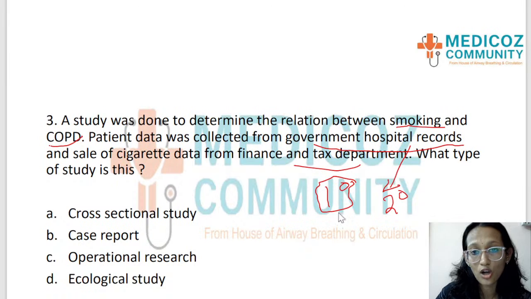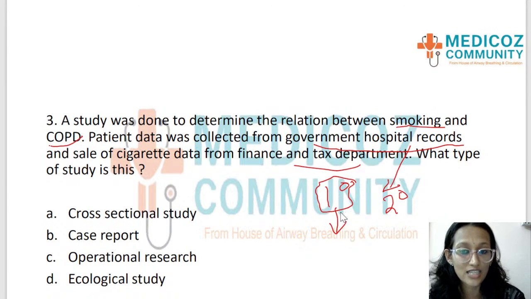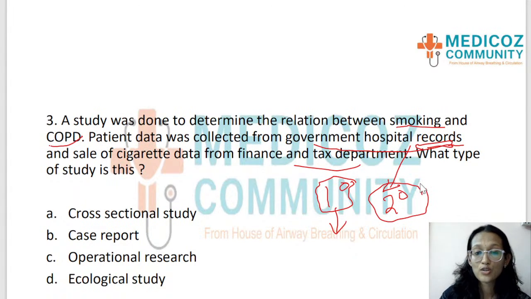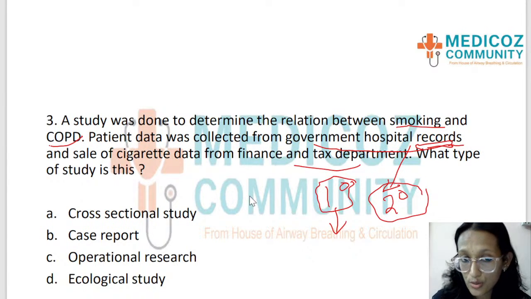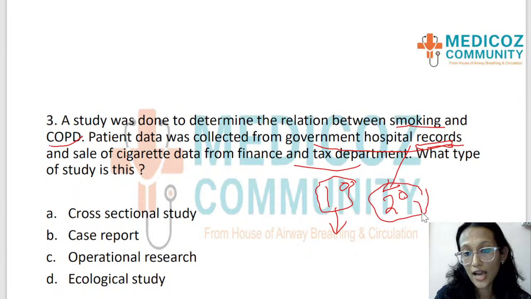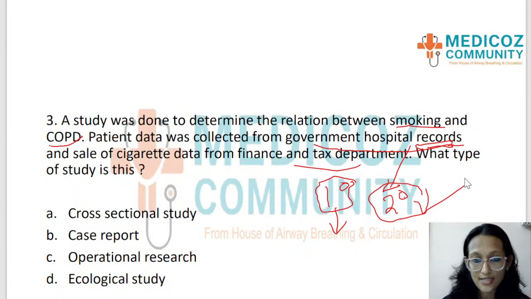So that is called primary data, when you directly interview people and get data from their mouth. Whereas when you take data from records, that is called secondary data. So secondary data is what is used in this study to determine the relation between smoking and COPD. That is the first point that I want you to know. Secondary data is the one.